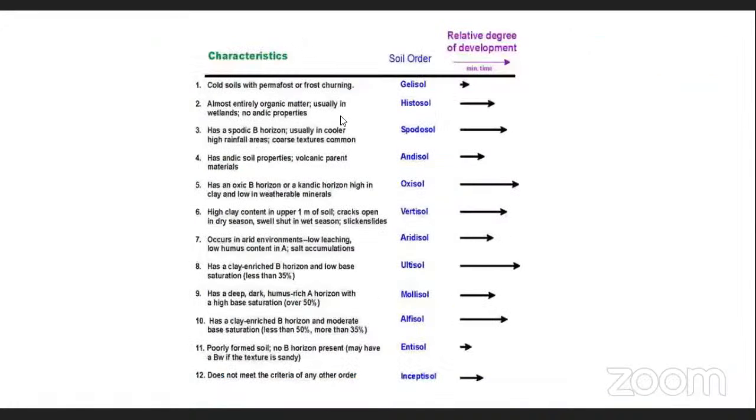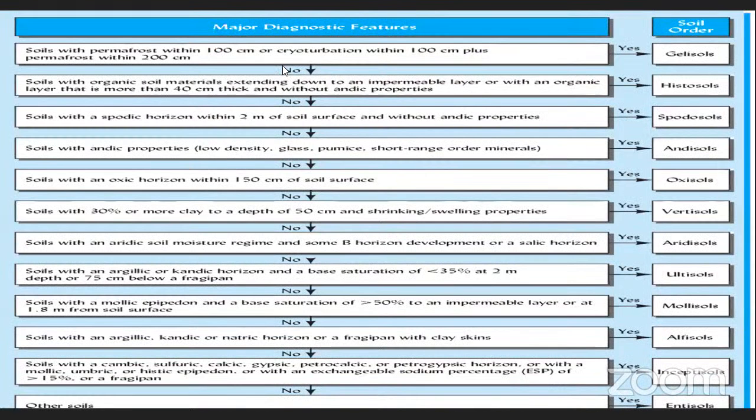Just the same thing which I presented in my animation is repeated here. This is for your reference purpose. These are the same things, students. Just for understanding, the same thing I have explained, I've kept here in a very point-wise manner. You can see the same thing in the D.K. Das reference book.